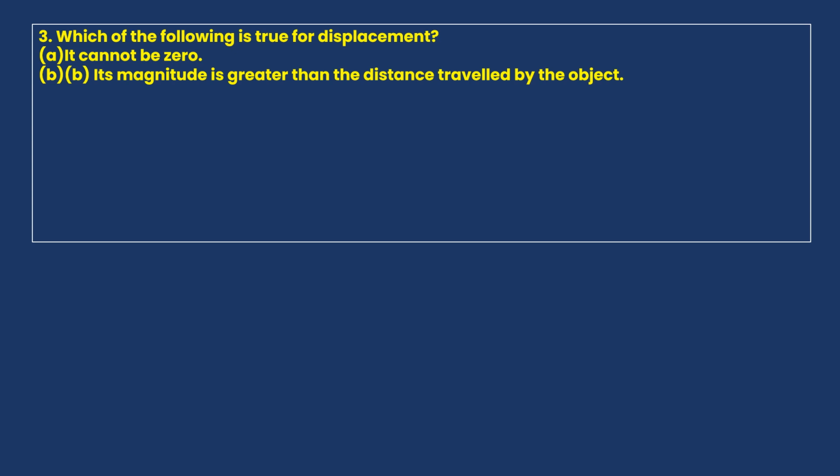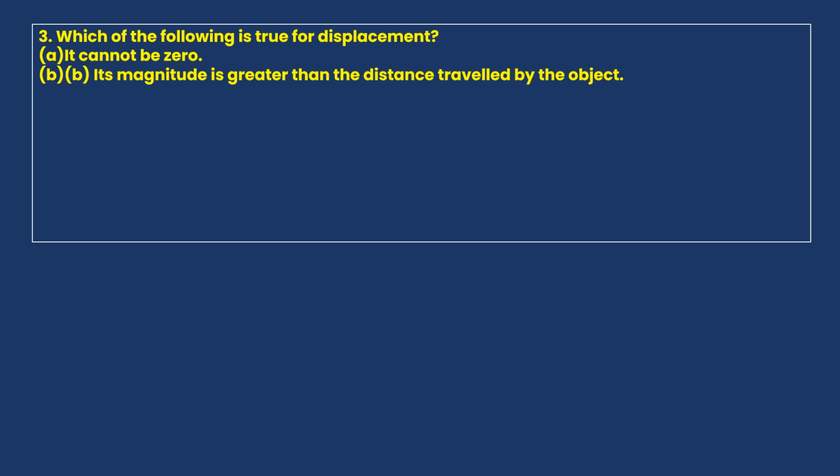Children, we know that displacement can be zero. Already we learned that one, because if starting point and ending point are same, displacement of an object is zero. And its magnitude is greater than the distance?